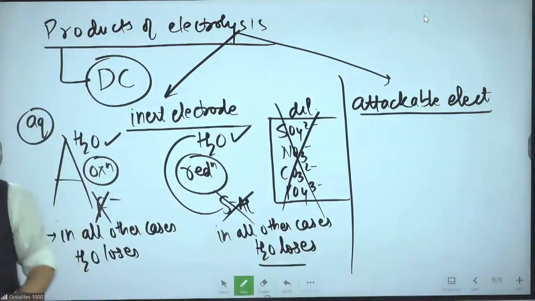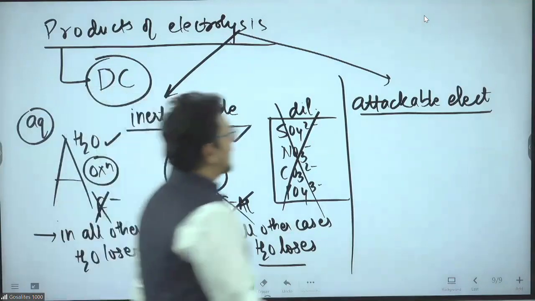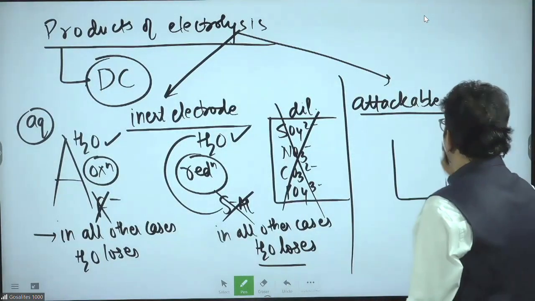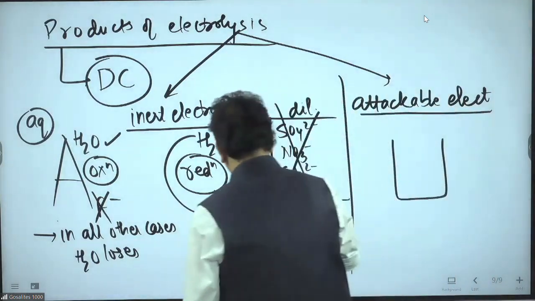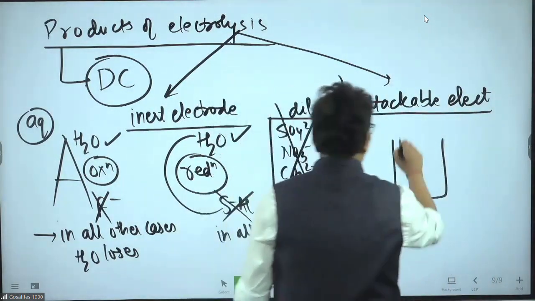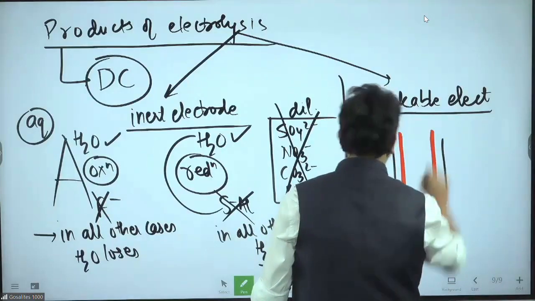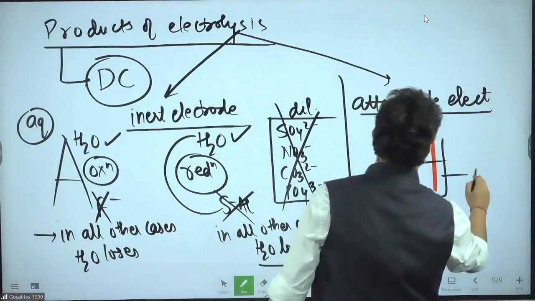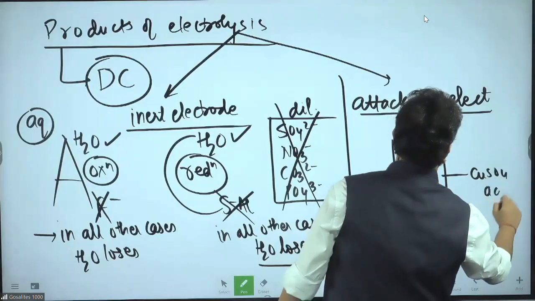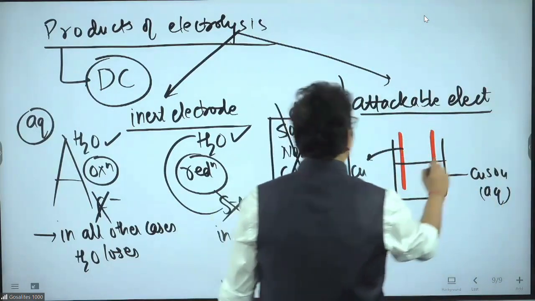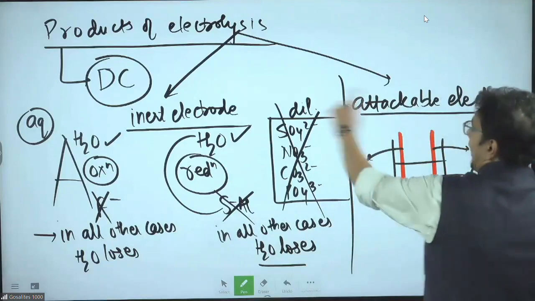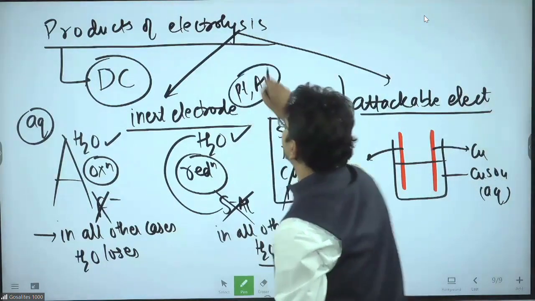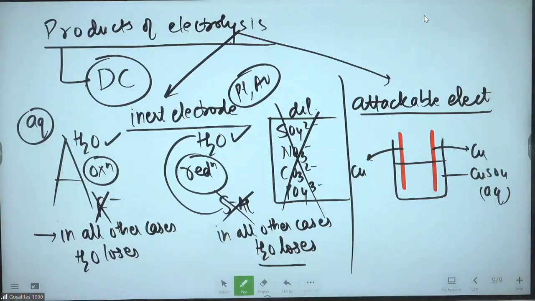So, this is about the inert electrode. What about attackable electrolysis? Very simply, I can show attackable electrolysis. For example, we have two electrodes, one copper, the other also copper, both dipped in copper sulfate aqueous solution. Try to understand. An inert electrode is platinum, gold, etc. Less reactive electrode.